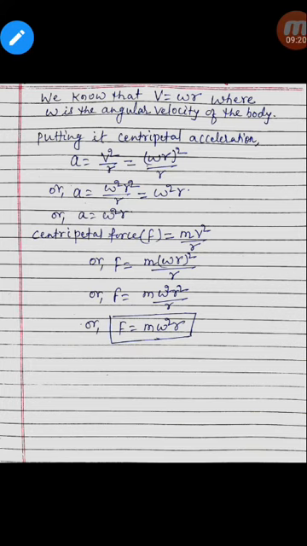We know that v equals omega r, where v is the linear velocity, omega is the angular velocity, and r is the radius of the circular path.